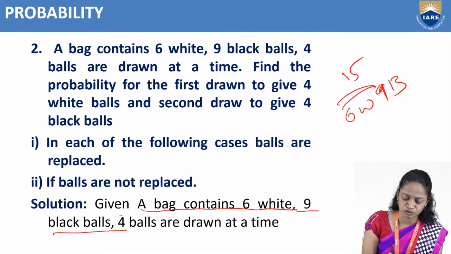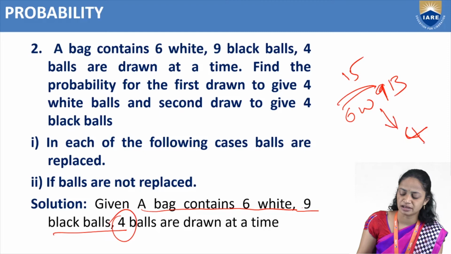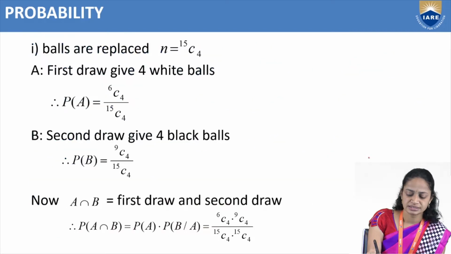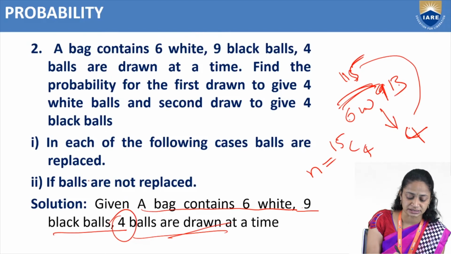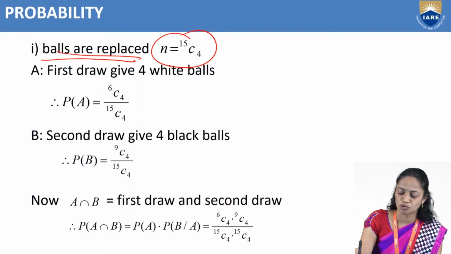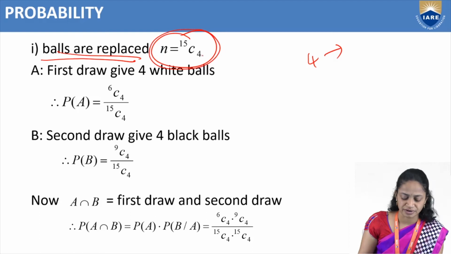In that we have to choose 4 balls randomly. Total 6 white, 9 black, that means total 15, and from those 15 we choose 4 balls randomly. So n, the total number of events, equals 15C4. If the balls are replaced, the total number of events is still 15C4. First one.